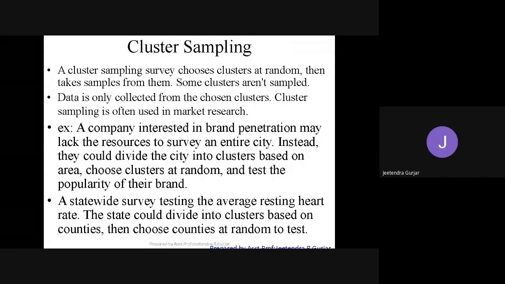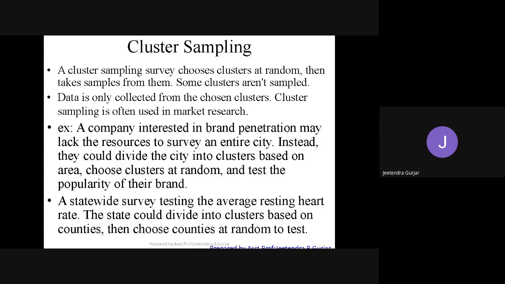Okay, one example I have taken here: a company interested in brand penetration may lack the resources to survey an entire city. So the company cannot go and survey the entire city. So instead of doing this hectic work, roaming around the city, what they do is divide the city into clusters based on area, and choose the cluster at random.